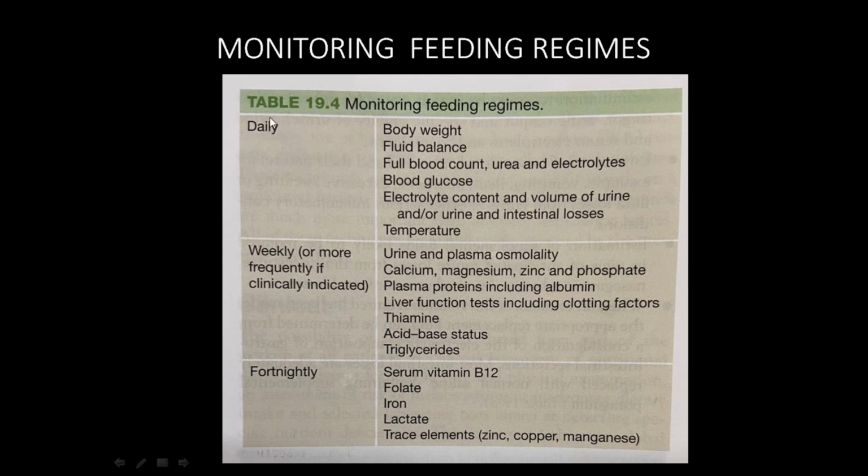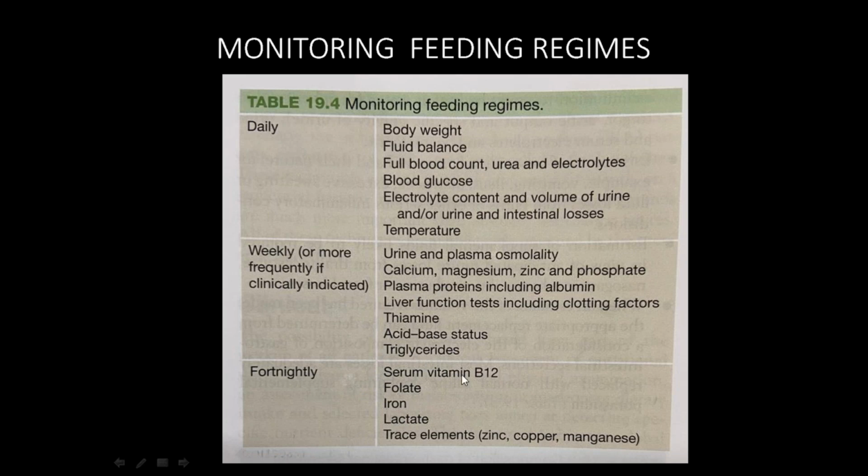Daily regimens are there, weekly regimens are there, every second weekly regimens are there, fortnightly. You should try to remember this table as much as possible. Okay. Daily, how will you check? Daily you will be checking the body weight, fluid balance, blood count, urea, electrolytes. Frankly speaking, we usually don't do all these things in daily clinical practice.